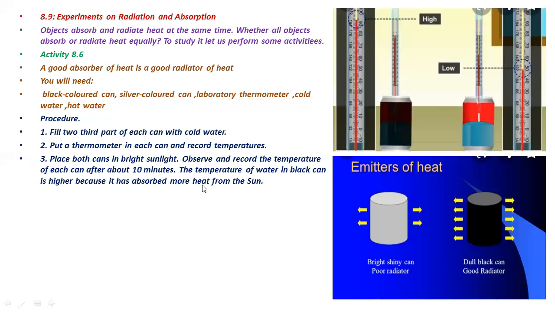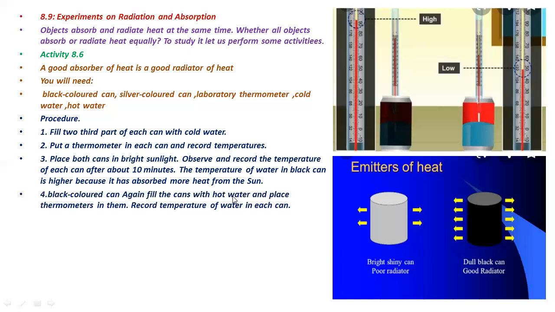The temperature of water in the black can is higher because it has absorbed more heat from the sun. The black color can absorbs more heat. That's why its temperature is 90 degrees centigrade, and the silver can absorbs less heat, so its temperature is 50 degrees centigrade and is low.